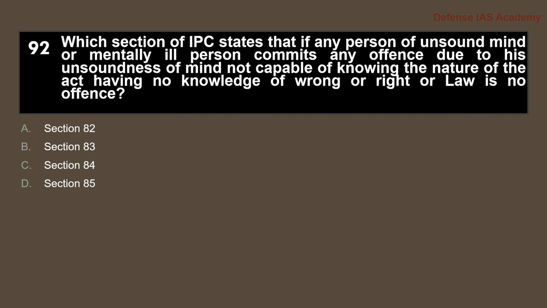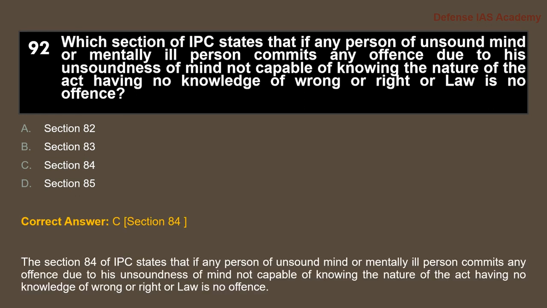Next question, which section of IPC states that if any person of unsound mind or mentally ill person commits any offence due to his unsoundness of mind, not capable of knowing the nature of the act, having no knowledge of wrong or right or law, is no offence? The answer to the question is section 84. The correct answer is option C, section 84.